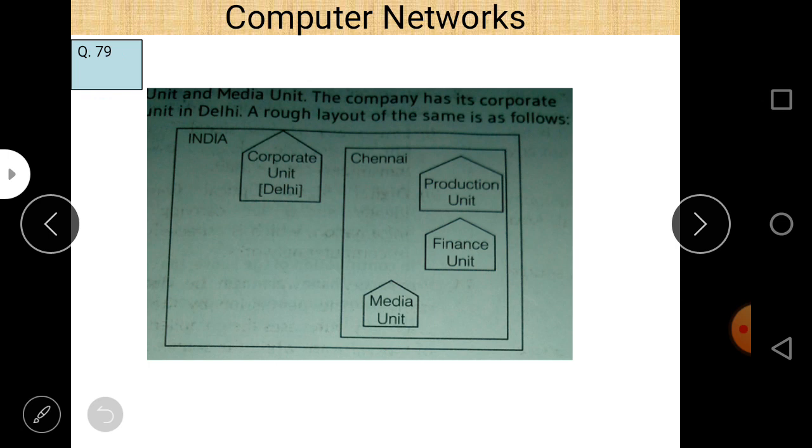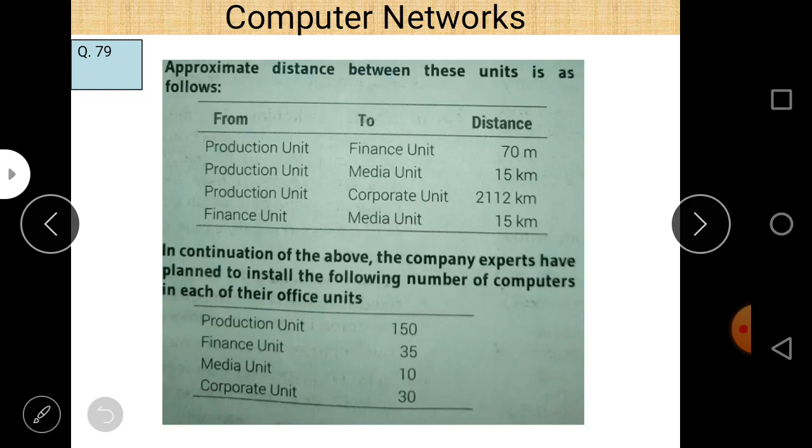The company has a corporate unit in Delhi. A rough layout of the same is as follows: India corporate unit, and Chennai production unit, finance unit, and media unit. The approximate distances between these units are also given here, and we can easily see that from production unit to finance unit the distance is 70 meters, and production unit to media unit distance is 15 kilometers.